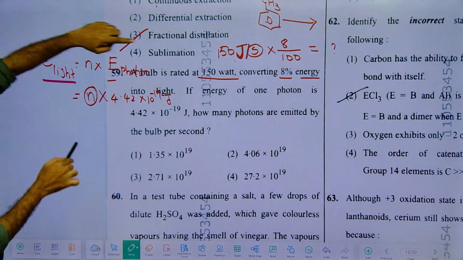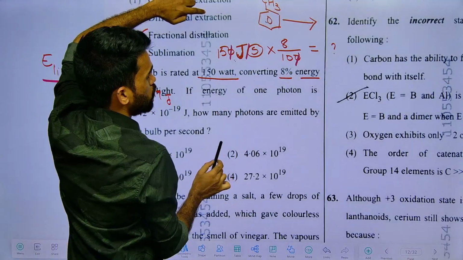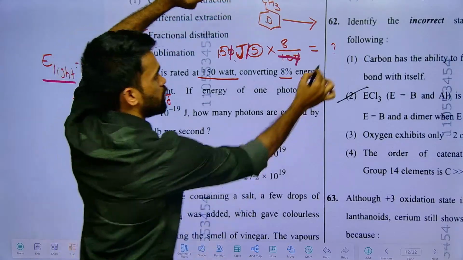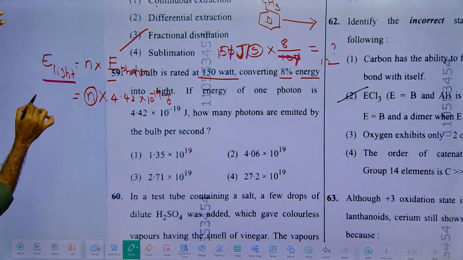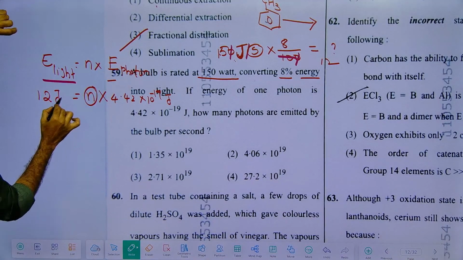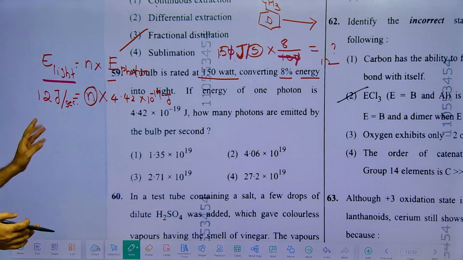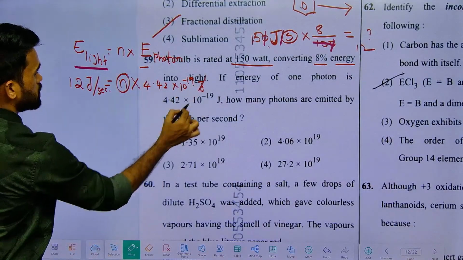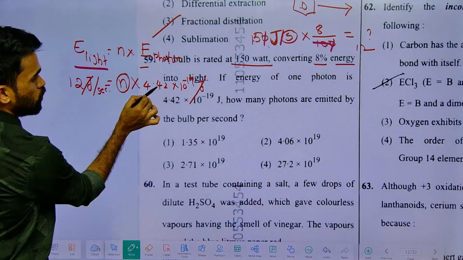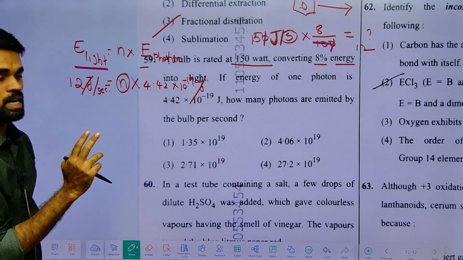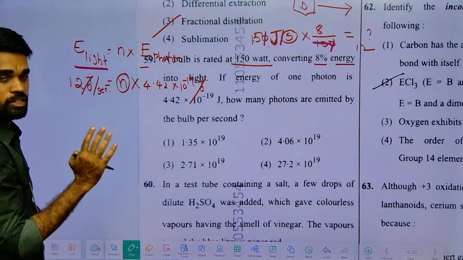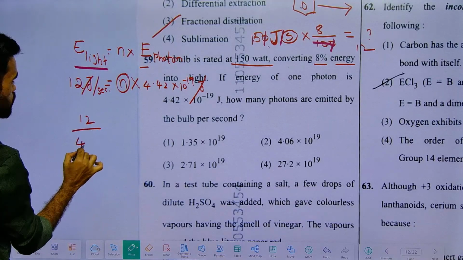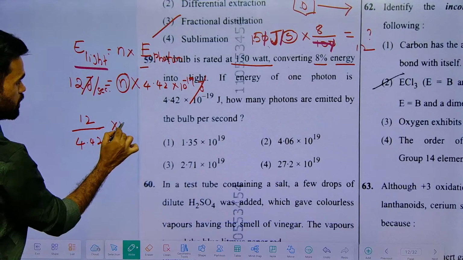So what is the energy of light mentioned here? So you can simply remove this. So it becomes 1.5 into 8, so 12. So how much? 12 joules per second, that's it. 12 watts you can say, or 12 joules per second you can say. Now try to simplify this. So joules can be removed. This is 4.42. We know 4 threes are 12, but it should be less than that 3, so there should be something like 2. So I can write it as 12 by 4.42, 10 power 19.